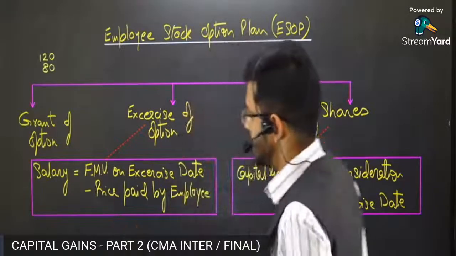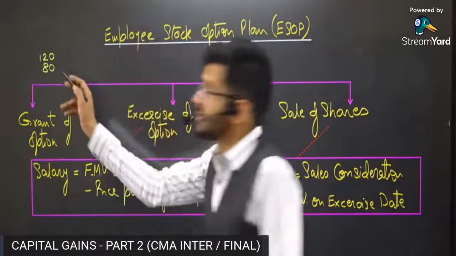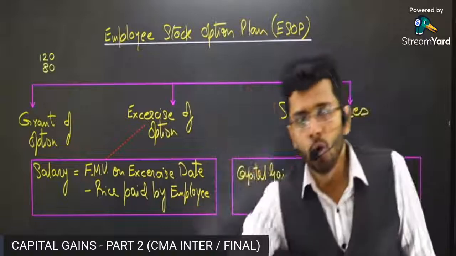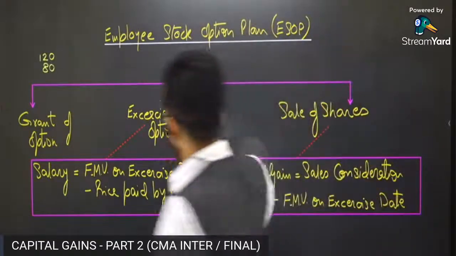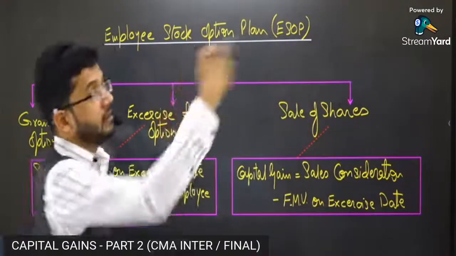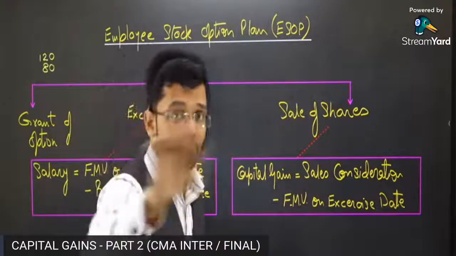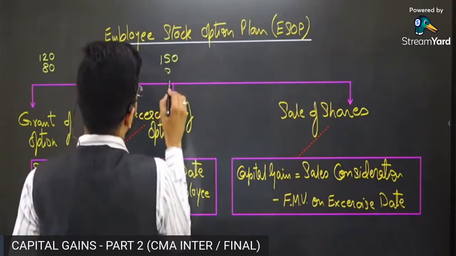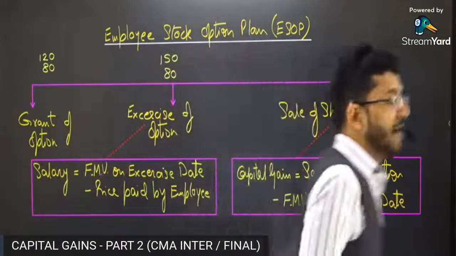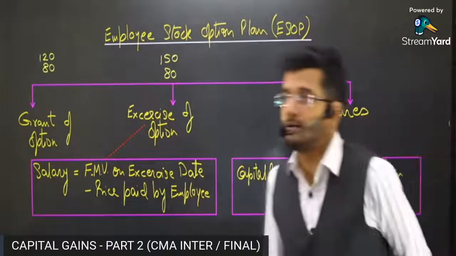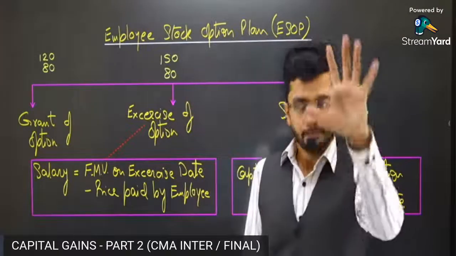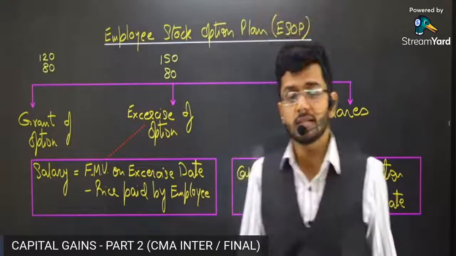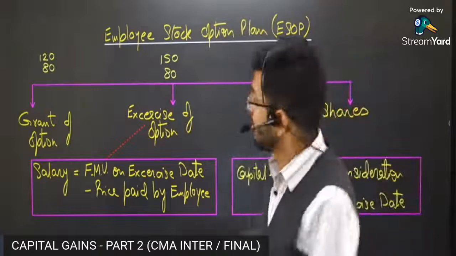Then what is the exercise date? Guys, exercise date means the date on which the employee has to say a yes or a no to the offer, right? Suppose the exercise date is 1 year hence. And yes, there's a lot of gap between grant date and exercise date. So on the exercise date, the value of the share is 150 and this share is still available at 80 rupees to the employee. Employee says, okay, you give us 80 rupees and this share will be given to you, right? It's a benefit which is extended to the employee. Otherwise, this share is costing 150 rupees. So this is the exercise date.